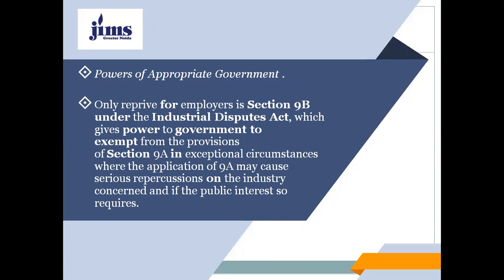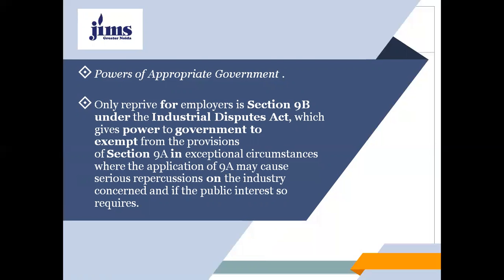My dear students, powers of the appropriate government. The only reprieve for employers is Section 9B under the Industrial Disputes Act, which gives power to the government to exempt the provisions of Section 9A in exceptional circumstances, where the application of 9A may cause serious repercussions on the industry concerned and if the public interest so requires.